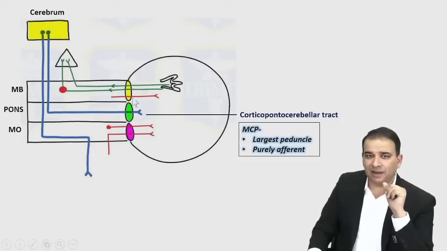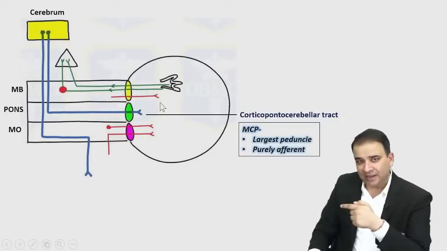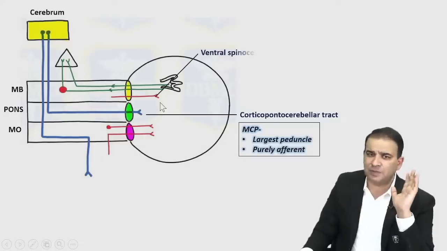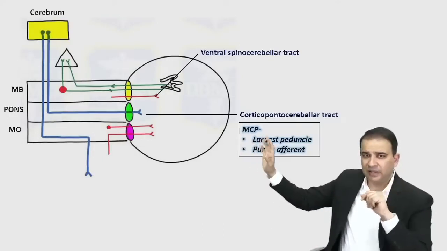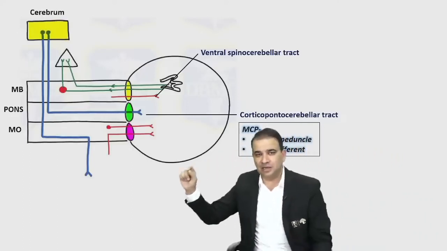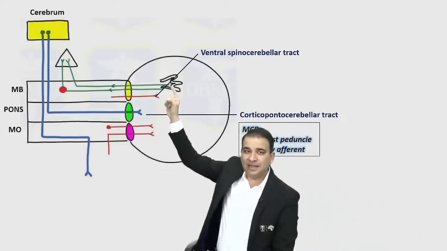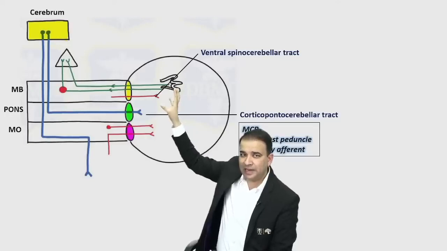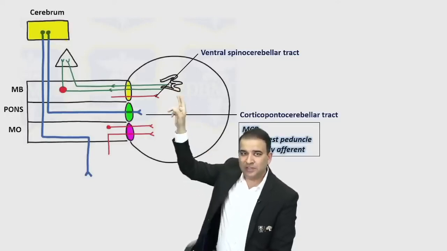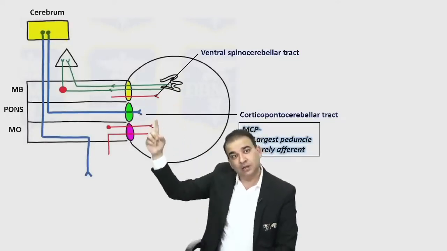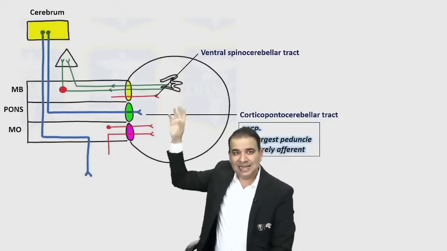Superior cerebellar peduncle. One of the tracts entering inside through the superior cerebellar peduncle is the ventral spinocerebellar tract. I'm least bothered about that. But the main tract I'm really concerned about is the one coming from the dentate nucleus, one of the deep cerebellar nuclei. It's the responsibility of the dentate nucleus to give the feedback toward the cerebrum. So that is dentato something.